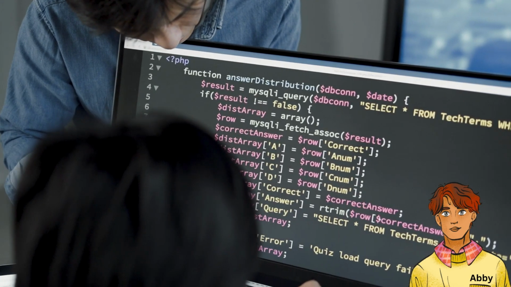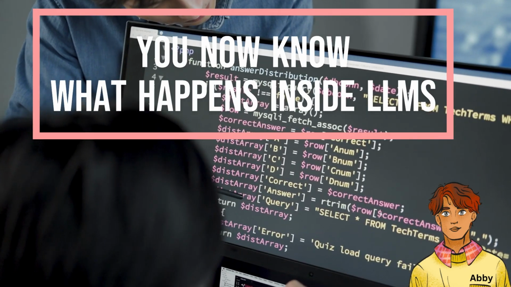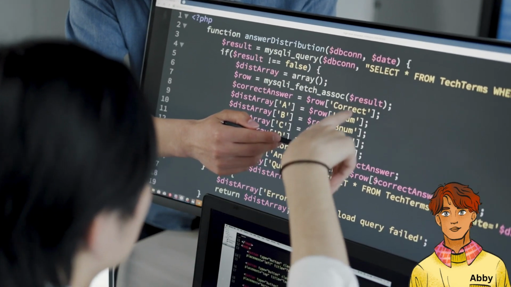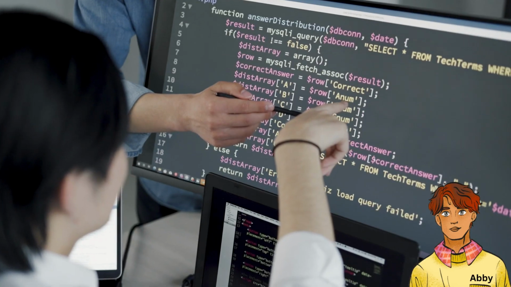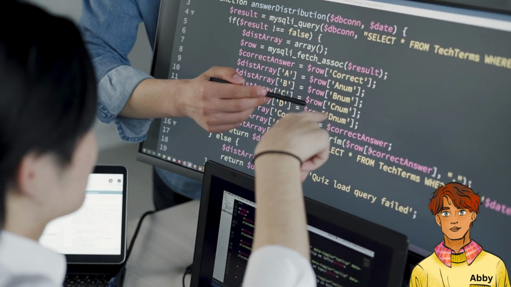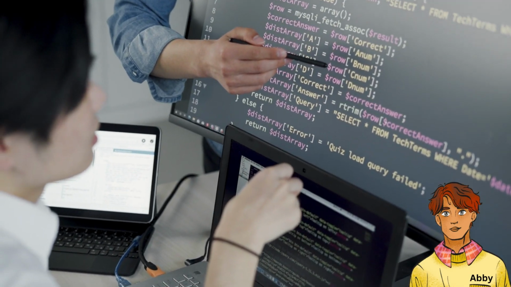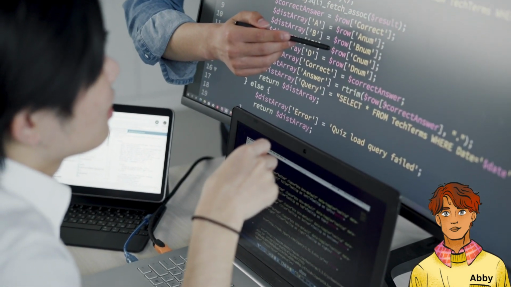Now that you understand what happens inside an LLM, you are ready for the next big step: learning how we can make these models even smarter with RAG pipelines, where AI doesn't rely only on what it knows, but also pulls information from the real world.